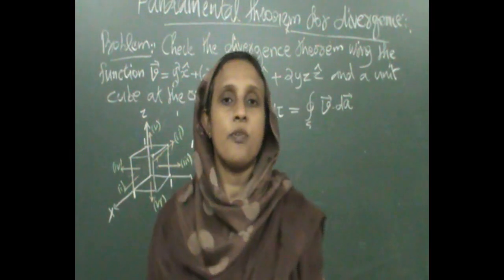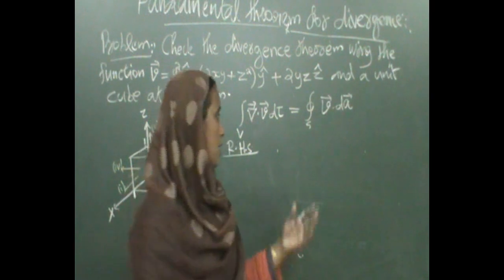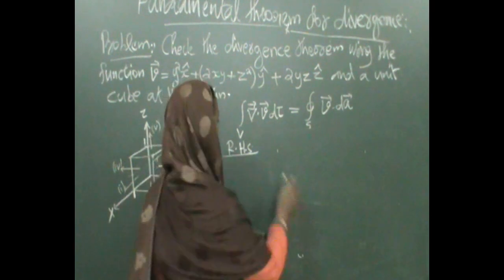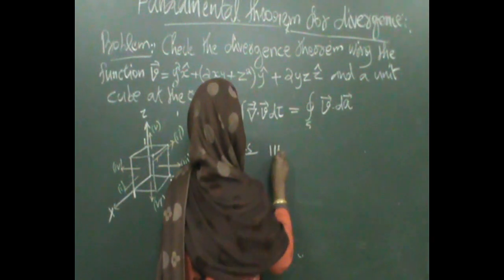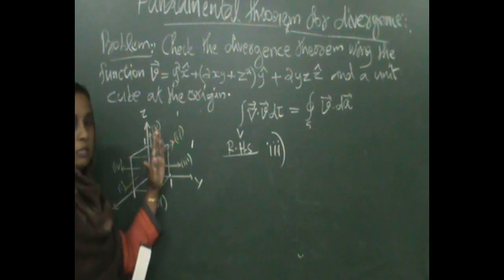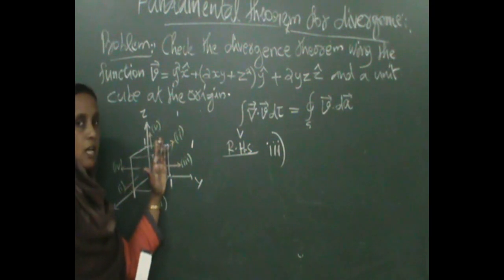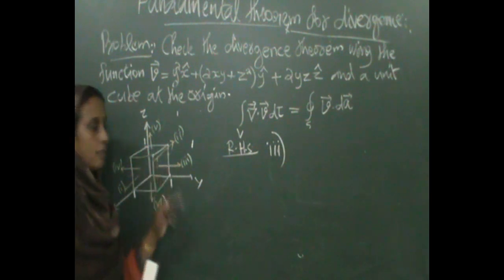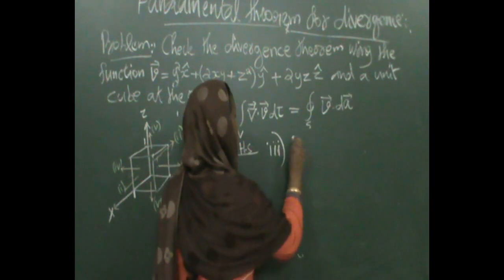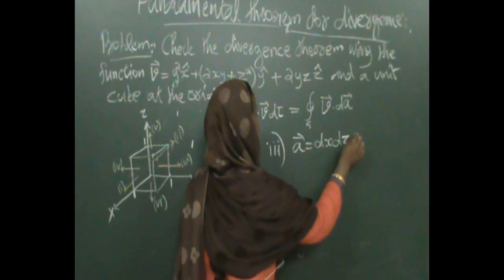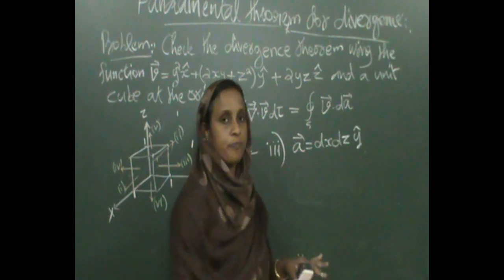Now we can find the surface integral of the other 4 faces. The next face is the third face. This face has its areal vector pointing along the y cap direction. That means this is in the xz plane, so the areal vector equals dx dz y cap.